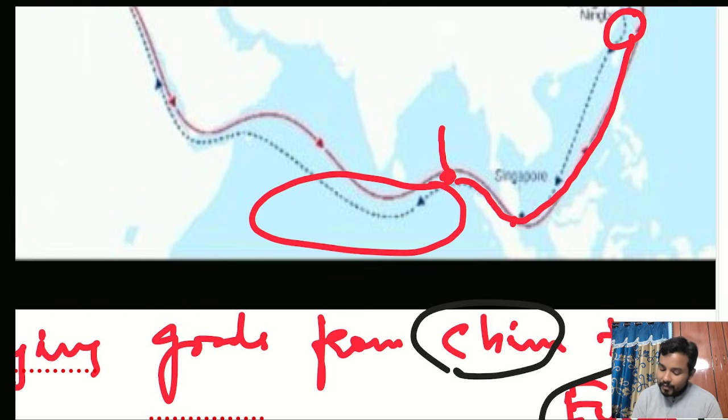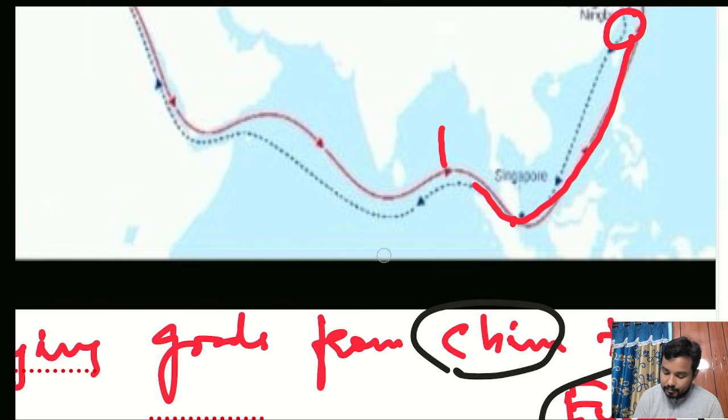Now, let us assume we have an international container transshipment terminal here. We have constructed it, let us assume the Great Nicobar project got completed. Now what can happen? We'll have a strategic advantage.